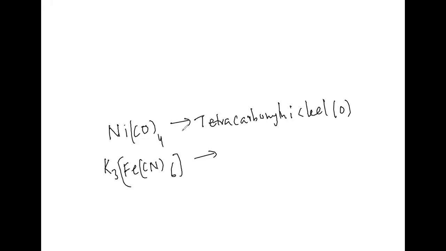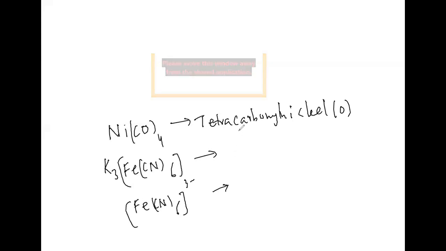Right, K3[Fe(CN)6]. This I can write like [Fe(CN)6] 3 minus, taken thrice. I can write like this or not, tell me first. Yes, sir. Right. Now here we can tell that